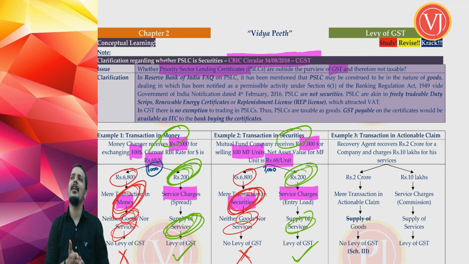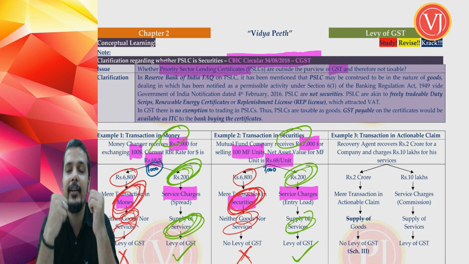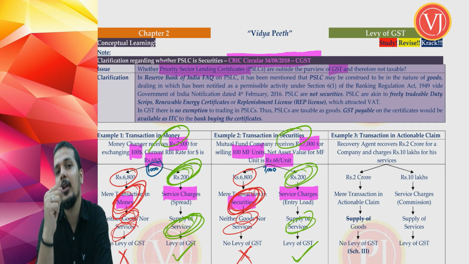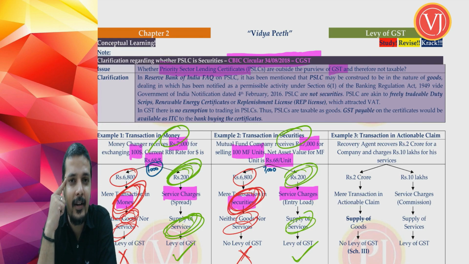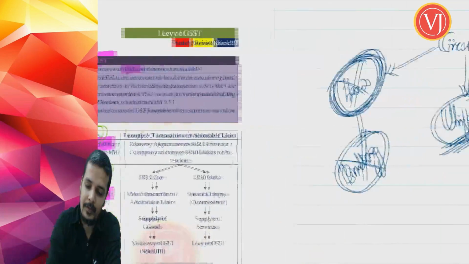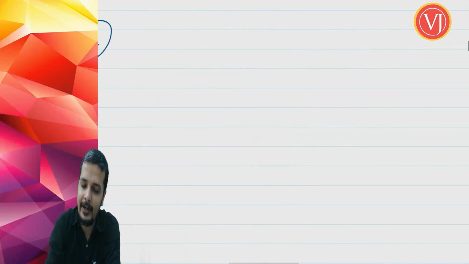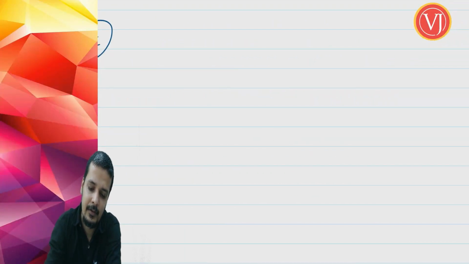Now friends, why are we investing time in understanding this? Technically we don't require what is priority sector lending certificate, but you have to understand what it is to understand what is the issue. Now the core issue which was there before CBIC when they were drafting this circular was whether this priority sector lending certificate is goods.